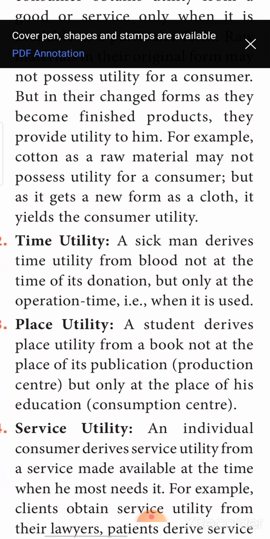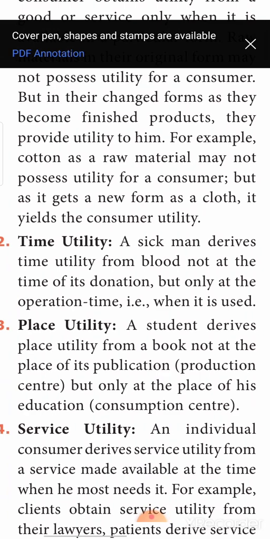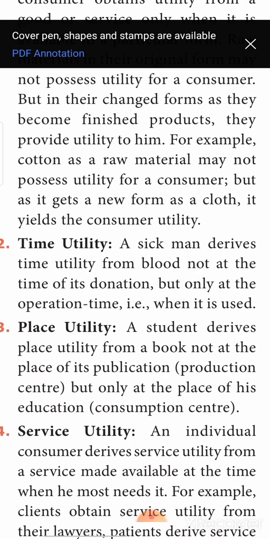A good example here is: a sick man derives time utility from the blood not at the time of donation but at the time of operation only. For example, a sick man needs blood, and the blood donation was given last month. Will it be of any use to the sick man? No. The blood will be of use to the person only when he requires it at that particular point of time.